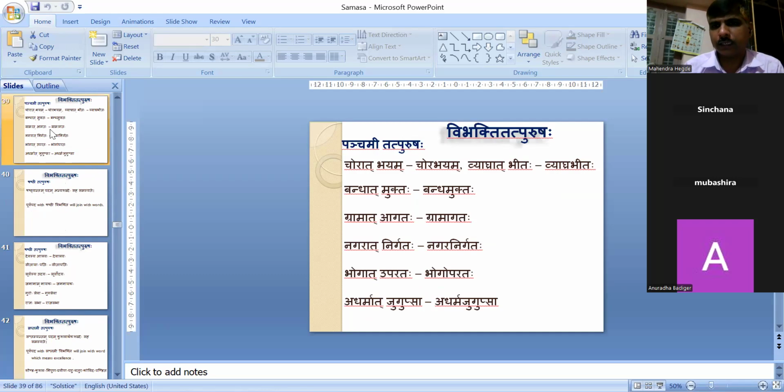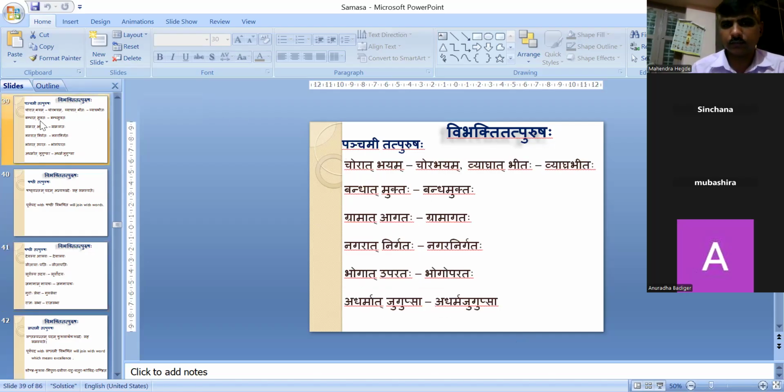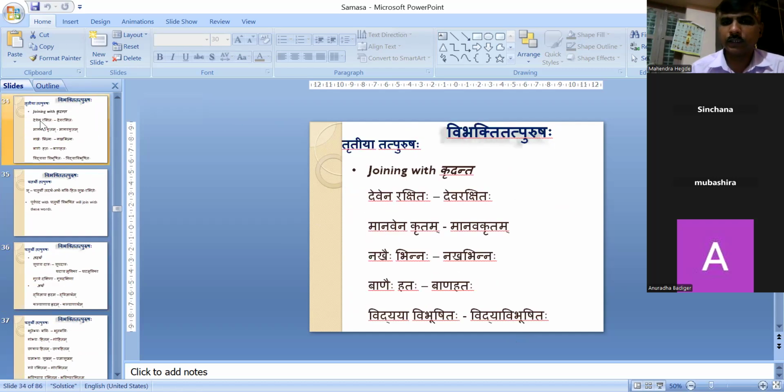Chorat Bhayam. When Bhaya Shabda is there, we have to use Panchami Vibhakti. And same way, Mukta and Gata Shabda also. If it is separating from anywhere, then it will be Panchami Vibhakti. Okay. Then Shashti Vibhakti is commonly used. Devasya Alayah, Devalayah. Sitayaha Patihi, Sitapatihi. Suryasya Udayah, Suryodayah. Commonly used one is Shashti Tatpurusha. The lists are there here. Okay. Some of them we can remember in this.